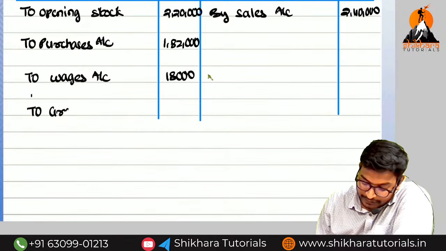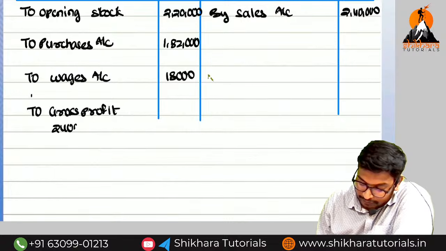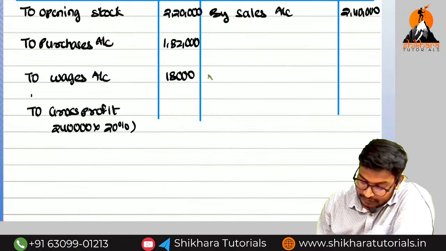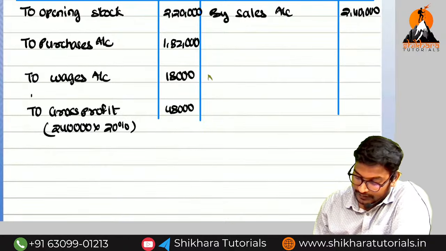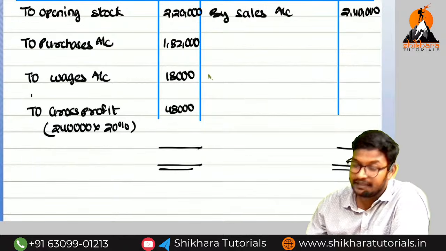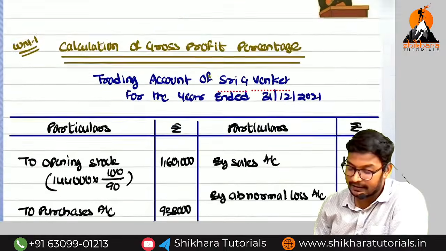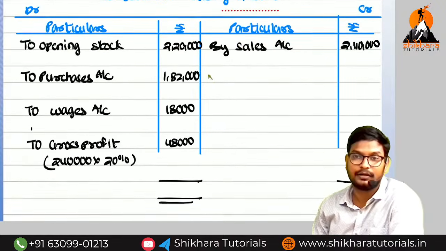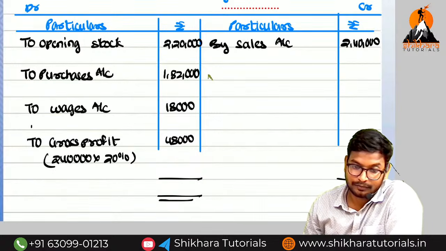So what is the gross profit, ma? They have not given it. We need to find out the gross profit on sales. So 2,40,000 into 20%. How much, amma? 48,000. So can you say the balancing figure? Sir, in the previous year we had the abnormal loss. In the current year we do not have the abnormal loss, amma. Okay? How much?